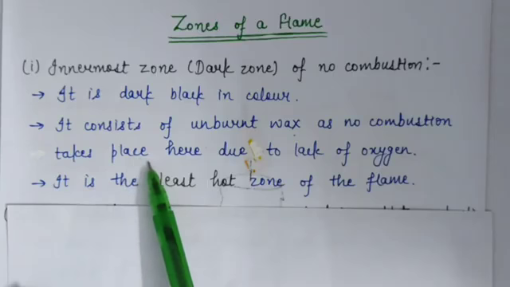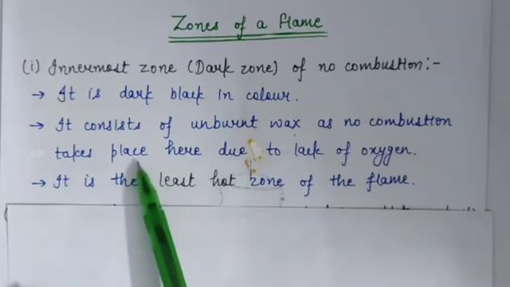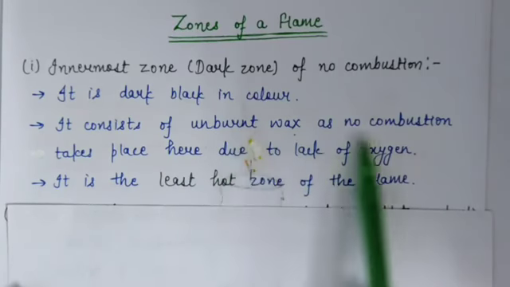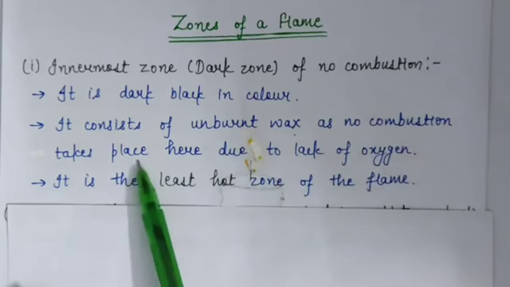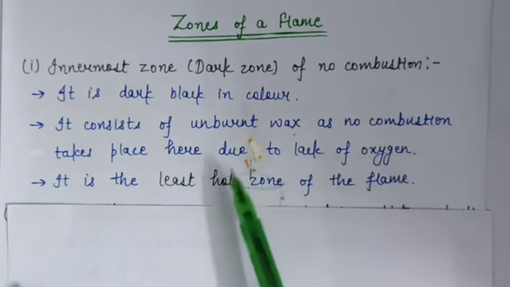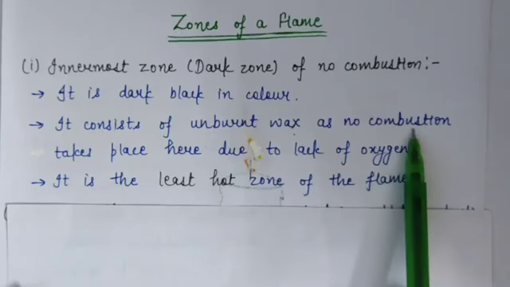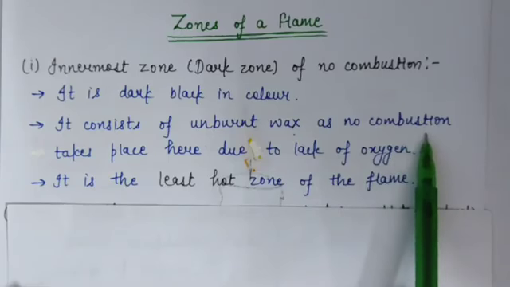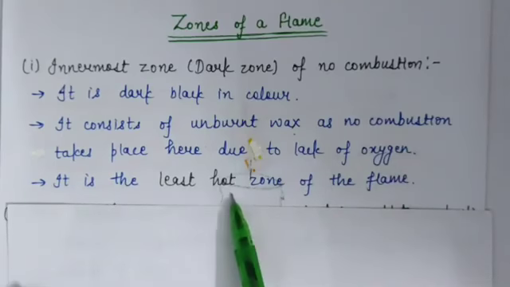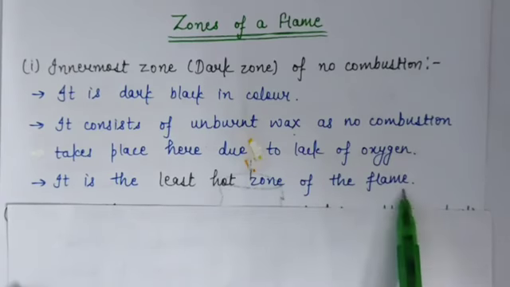In this region, combustion will not take place and wax is unburnt. And why will combustion not take place? Due to lack of oxygen. Due to lack of oxygen, combustion will not take place in this zone. And it is the least hot zone of the flame.